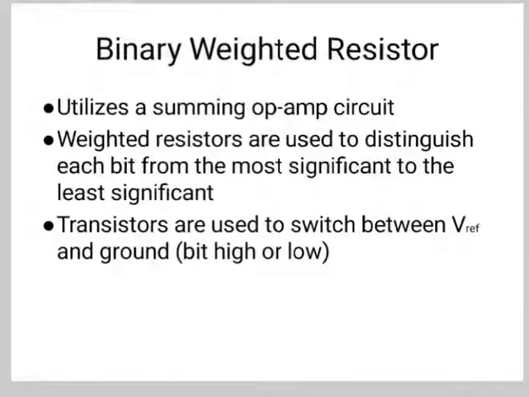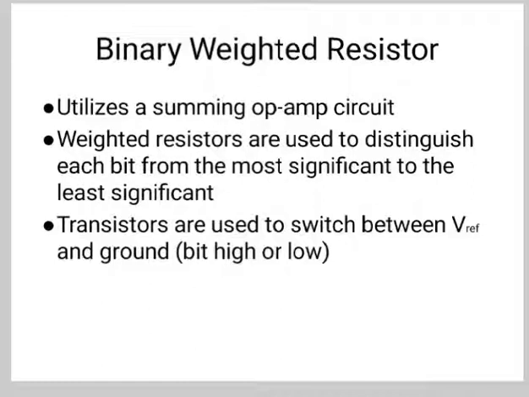So next is the binary weighted resistor, the first type of DAC. It utilizes a summing op-amp circuit.